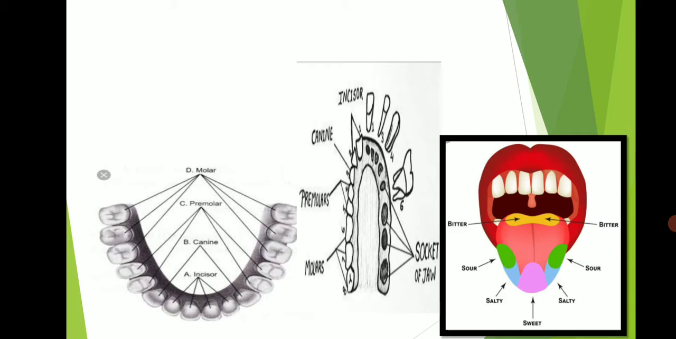The next part of the buccal cavity is the tongue. The tongue is a muscular organ attached to the floor of the buccal cavity. The tongue helps in mixing saliva with food. It also helps in swallowing food. It has four types of taste buds which help us to know about sweet, salt, sour and bitter.